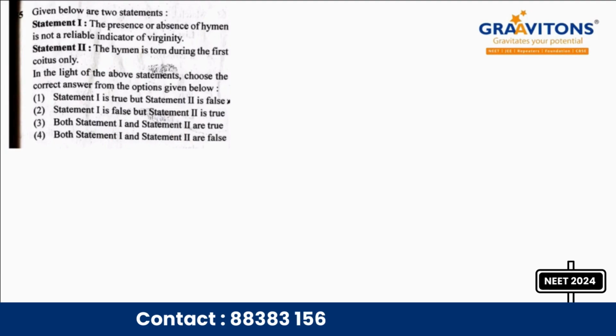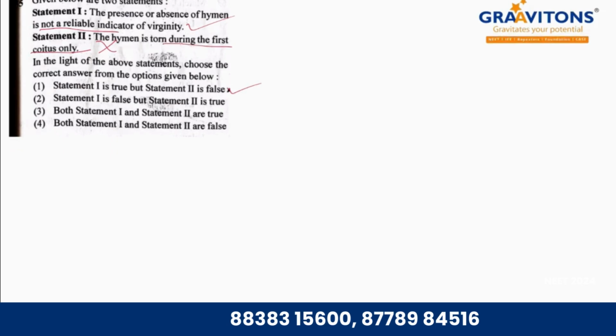Next question 155. Statement based questions are there. The presence or absence of hymen is not a reliable indicator of virginity. Yes, correct. The second statement says the hymen is torn during the first coitus only. That statement is wrong. So the answer will be statement 1 is true, but statement 2 is false.